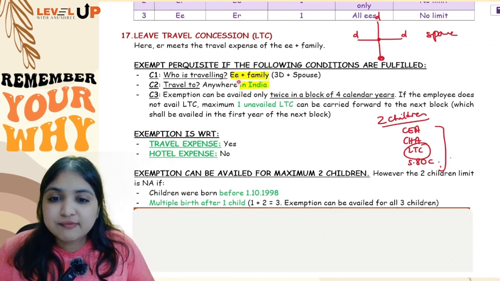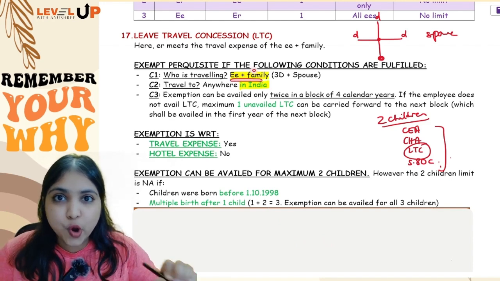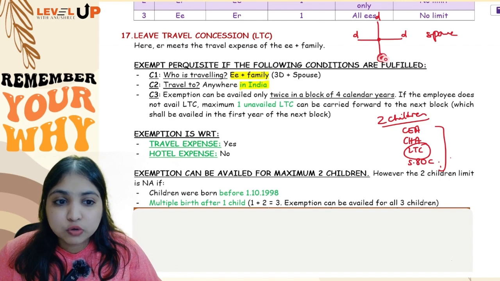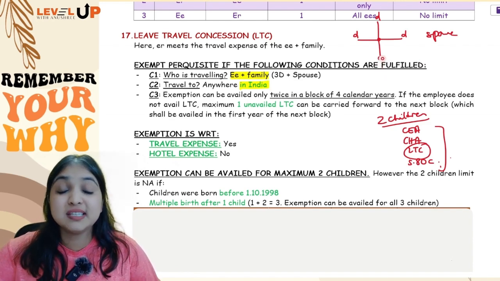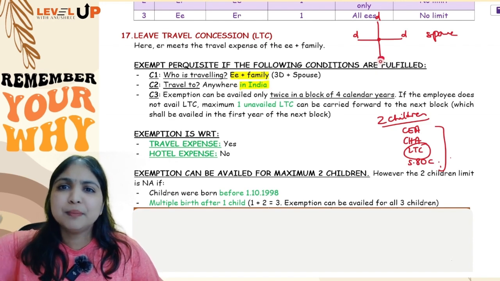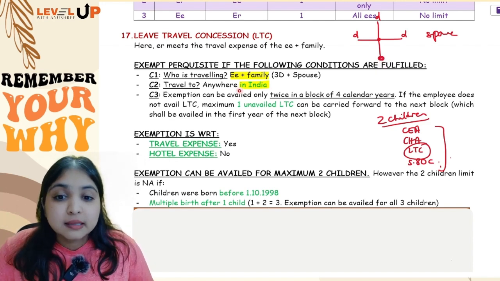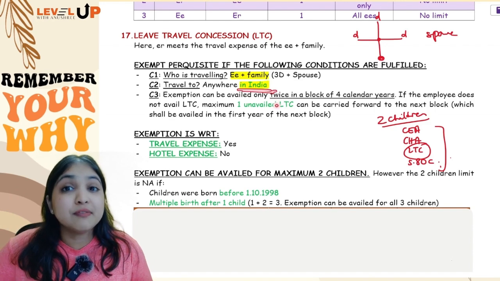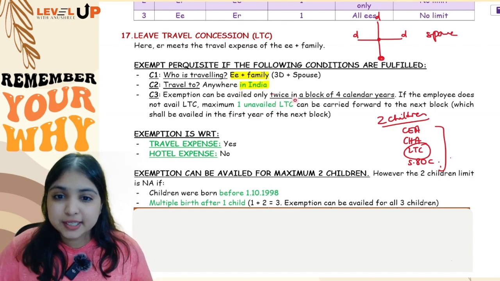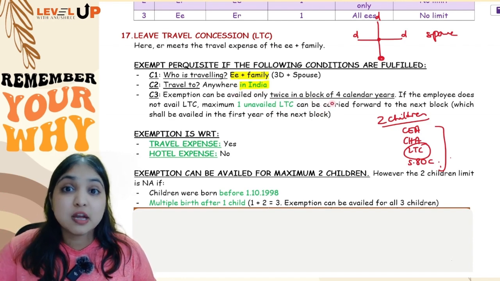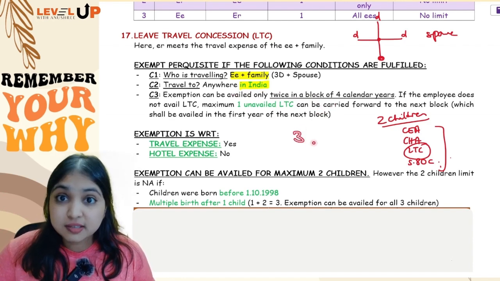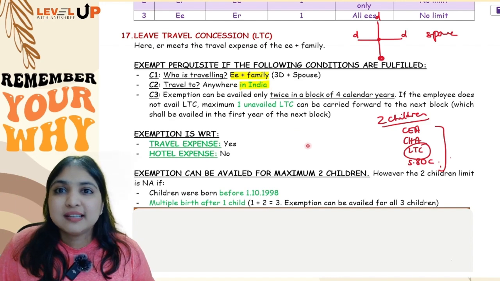Okay, so condition 1, employee along with his family is going on a vacation. In family, we will include children also, but maximum only 2 children we will include. If assessee is having more than 2 children, then for the balance number of children, it will be taxable. Then the vacation is anywhere in India. If the vacation is outside India, then it will be fully taxable. And then the exemption is given only twice in a block of 4 calendar years. So if employee is taking 3 vacations in 4 years, then for 1 vacation, LTC will be taxable.